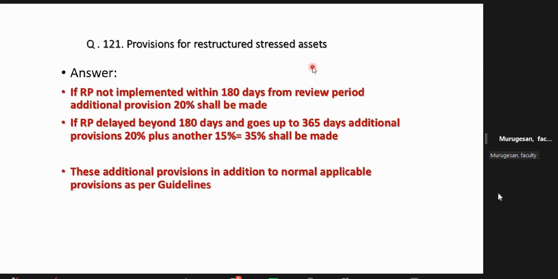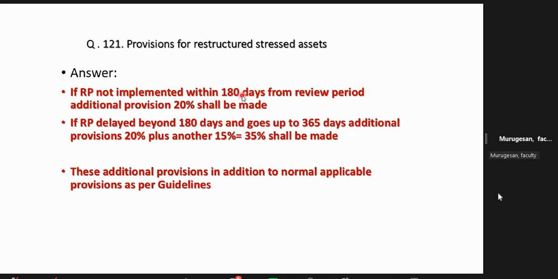Now you simply remember the restructured assets, stressed assets. They use the word stressed assets. You need some additional provisioning. That's all. This you keep in mind. They may ask theory questions only. The RP means resolution plan. Any bad account, you should not kill that company. Before liquidating the company, you have to find out whether the company can be given a new life. That is called resolution plan.